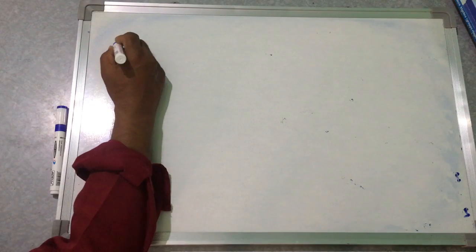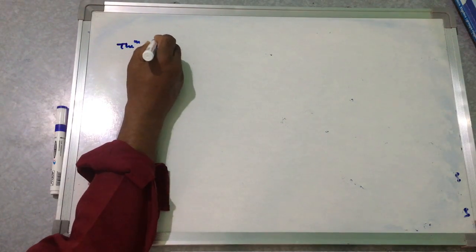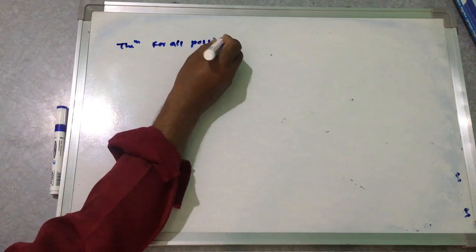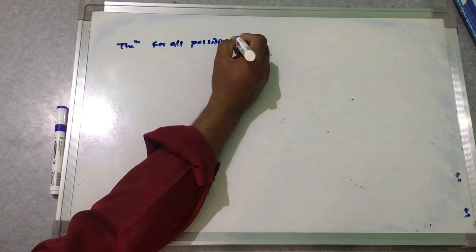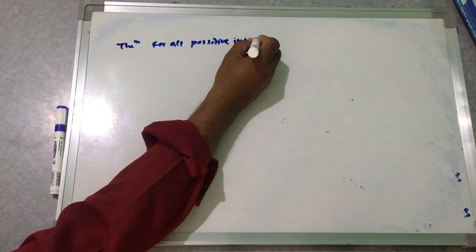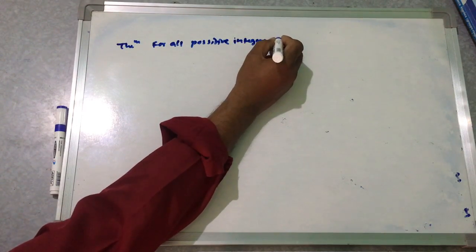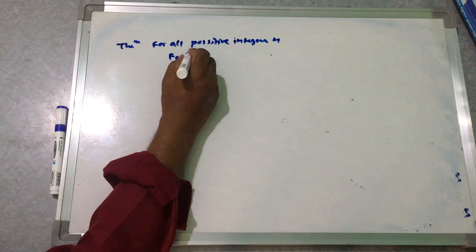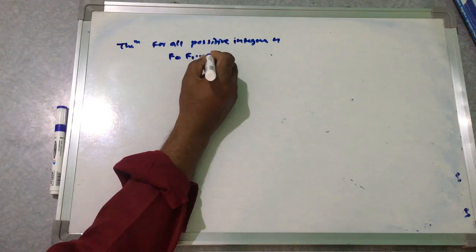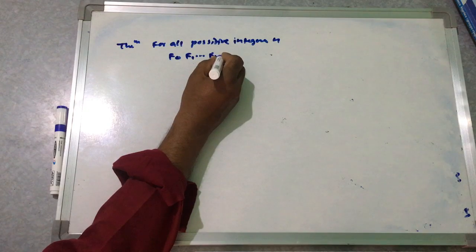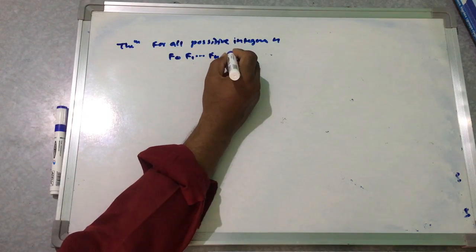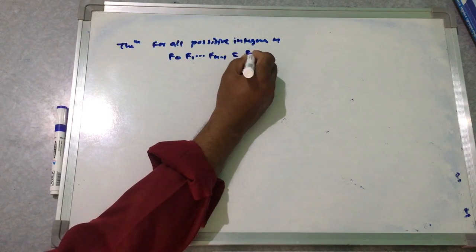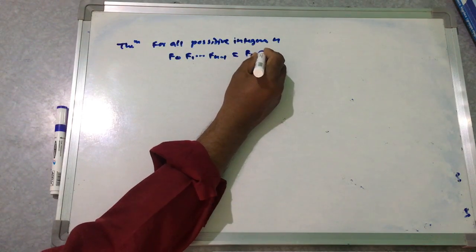Then theorem: for all positive integers n, F0 F1 up to Fn minus 1 is equal to Fn minus 2.